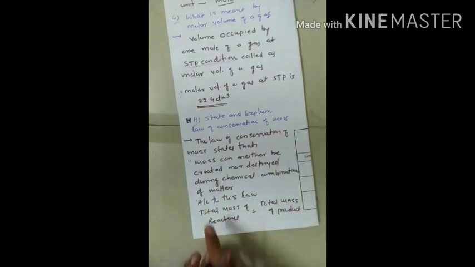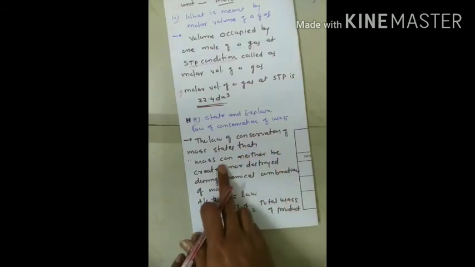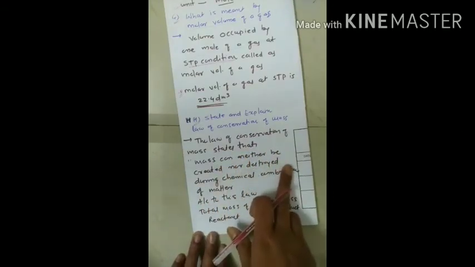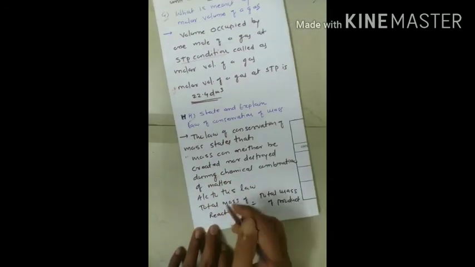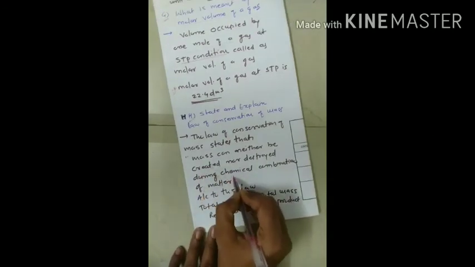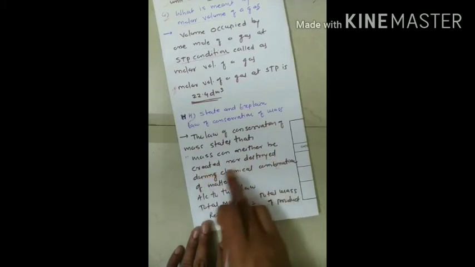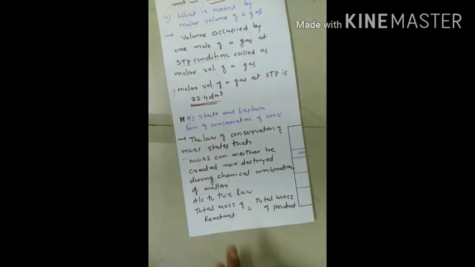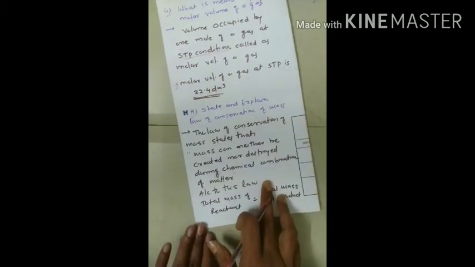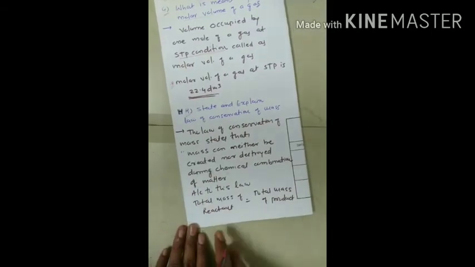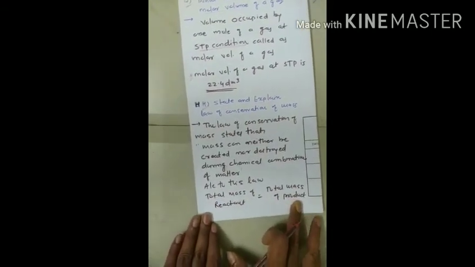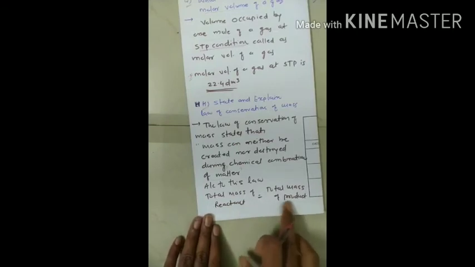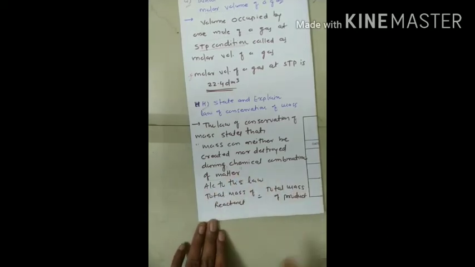The law of conservation of mass states that mass can neither be created nor destroyed during chemical combination of matter. This is the statement of the law. According to this law, one concept is most important: the total mass of reactants is equal to the total mass of products, or the total weight of reactants is equal to the total weight of products. Now we will see how this statement is validated with the help of one example.